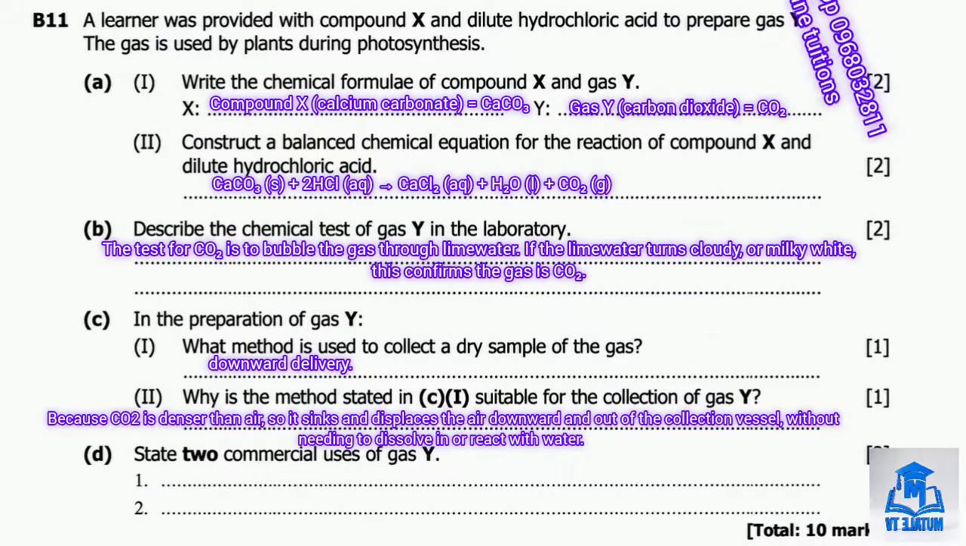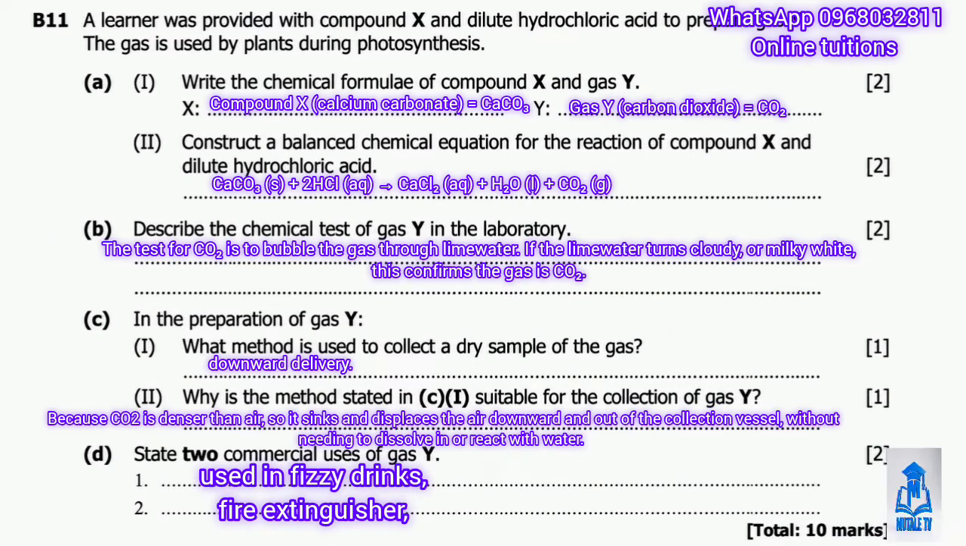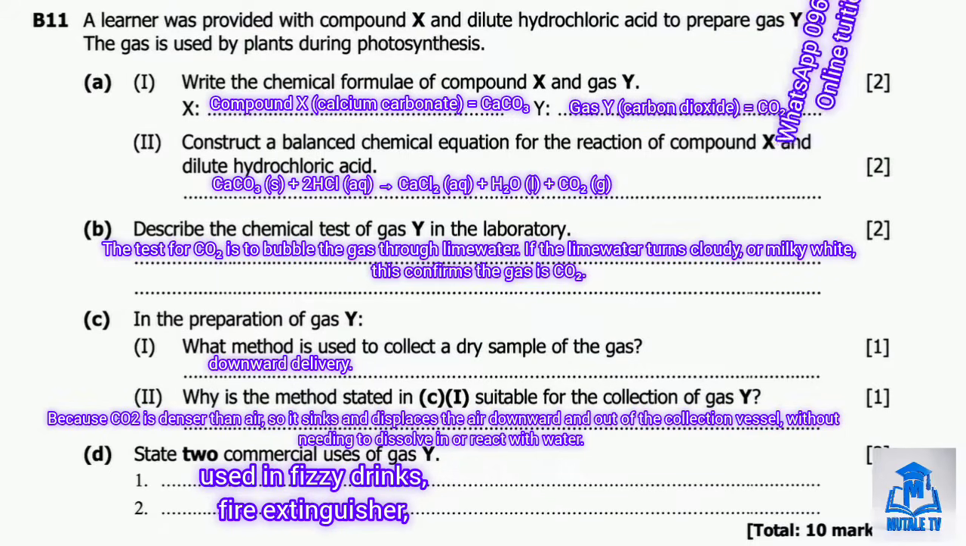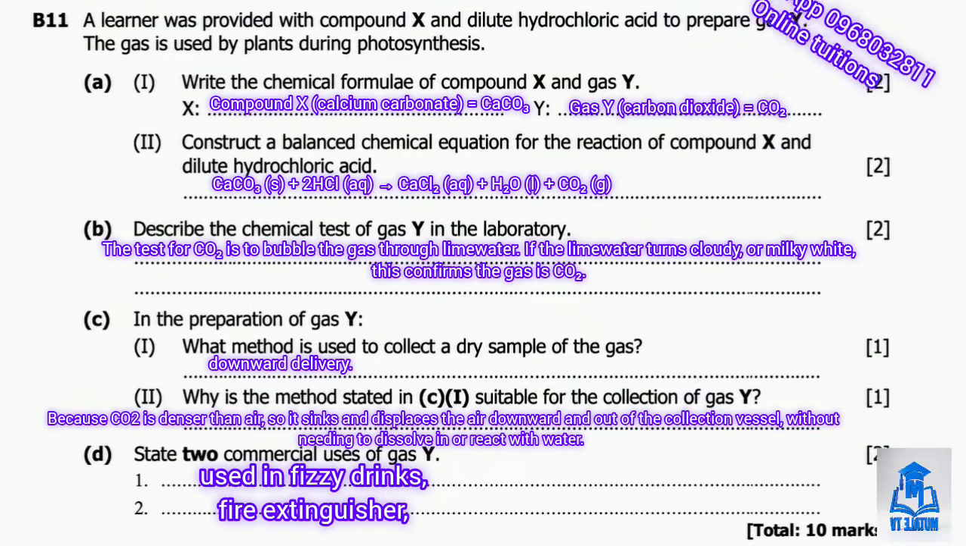Then move on to question D. Question D asks us to state two commercial uses of gas Y. Carbon dioxide is commonly used in fizzy drinks to give them their bubbles and as a fire extinguisher since it's denser than air and doesn't support combustion. So it smothers and puts out the fire.